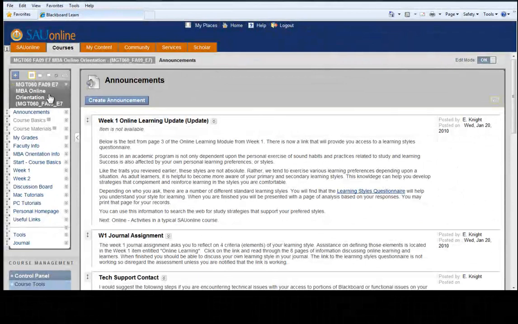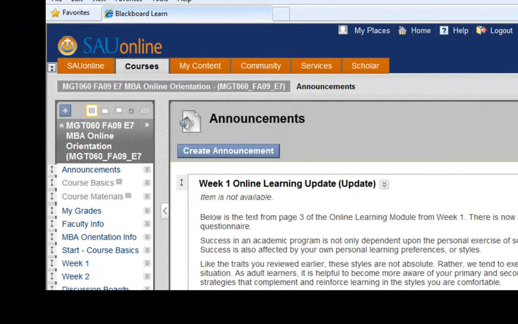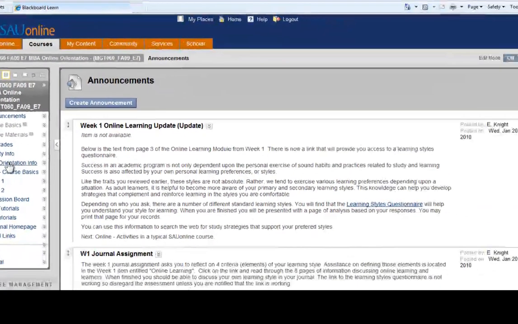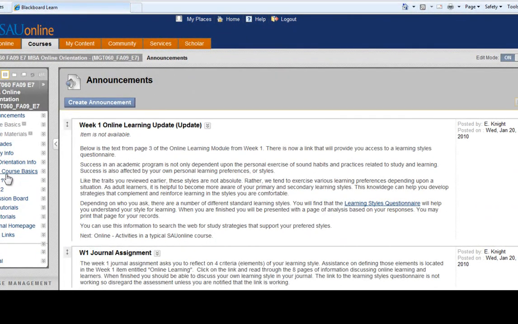Notice that we have a menu to the left-hand side. This left menu is an access point for all the various things that you will need during your course.